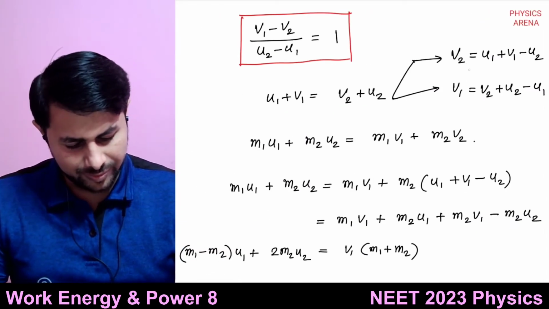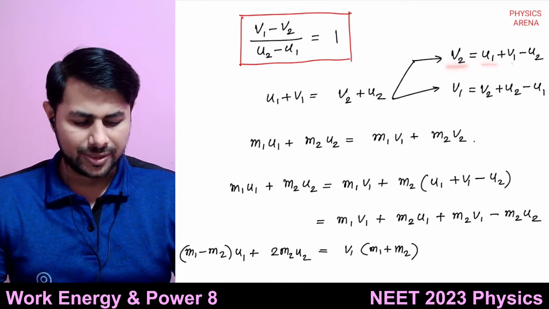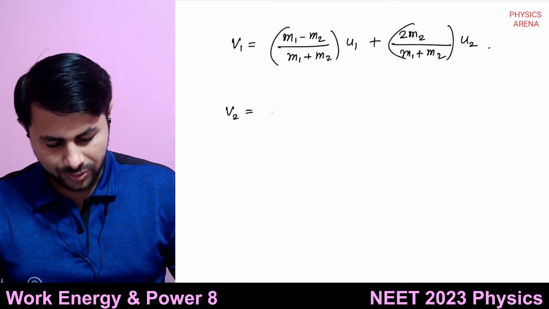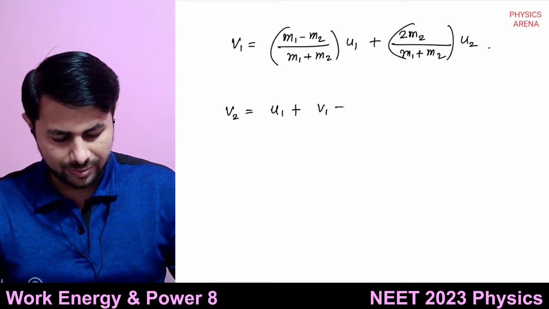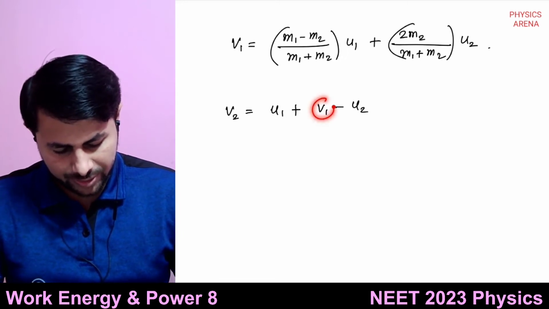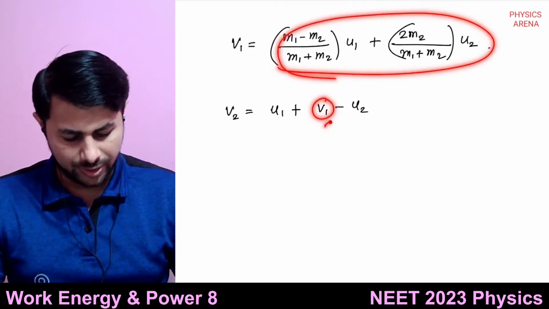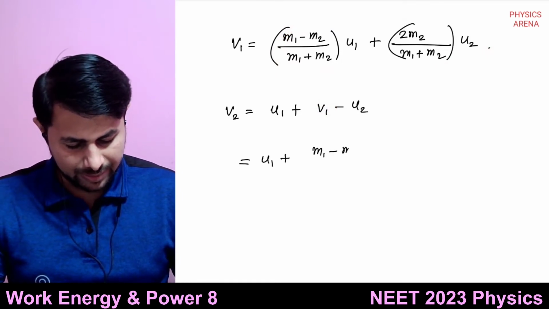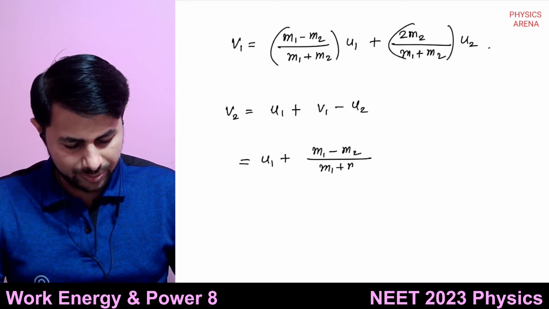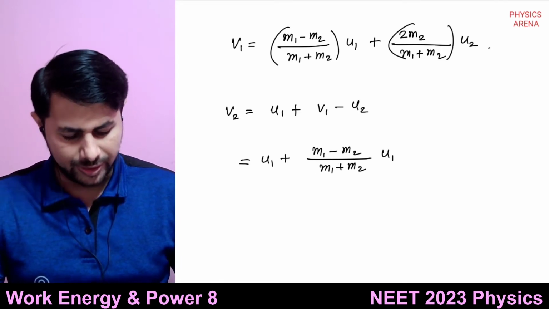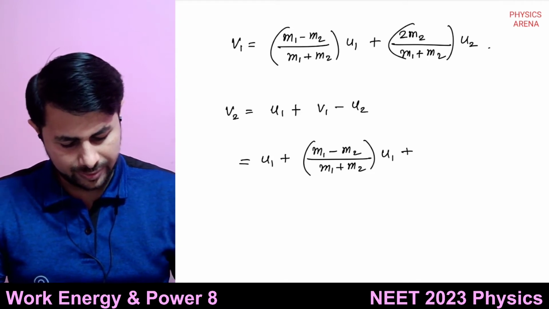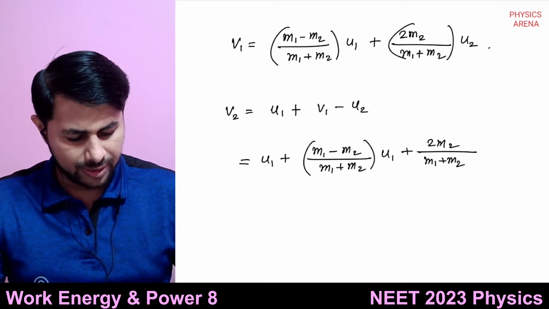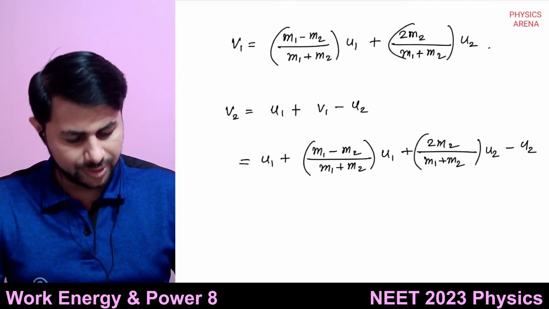So what is v2? From this equation it is u1 + v1 - u2. So v2 is equal to u1 + v1 - u2. I will substitute this v1 in terms of u1 and u2 here. So what do I get? I get u1 plus (m1 - m2)/(m1 + m2) multiplied by u1, plus 2m2/(m1 + m2) multiplied by u2, minus u2.